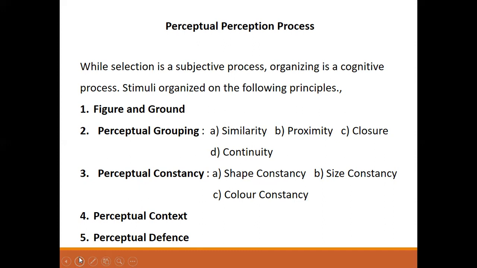The second one is perceptual grouping. Grouping is the tendency to combine individual stimuli into meaningful patterns. If we perceive objects or people with similar characteristics, we tend to group them together.